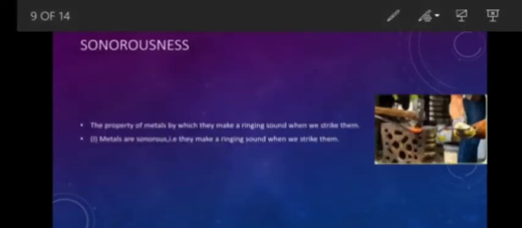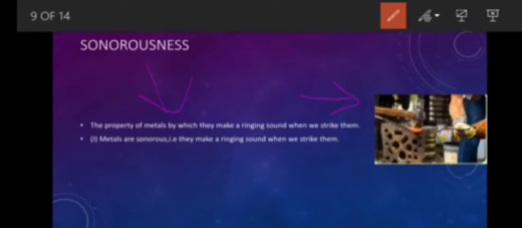Next comes sonorousness. It is the property of metals by which they make a ringing sound when we strike them. Please have a look at the figure. Sonorousness is a property of metals by which they make a ringing sound when we strike them.